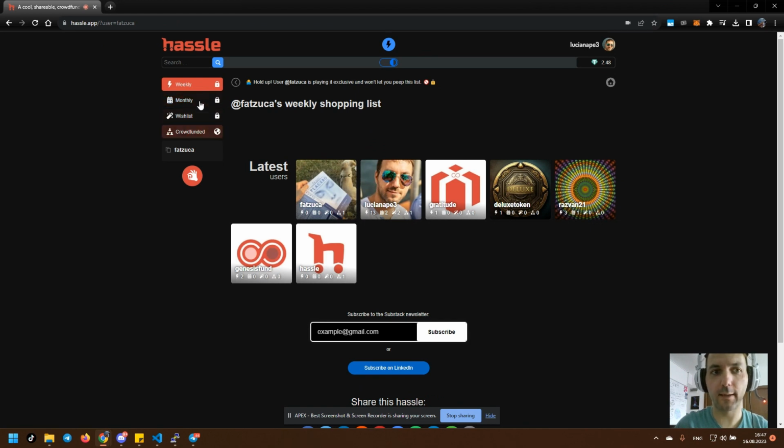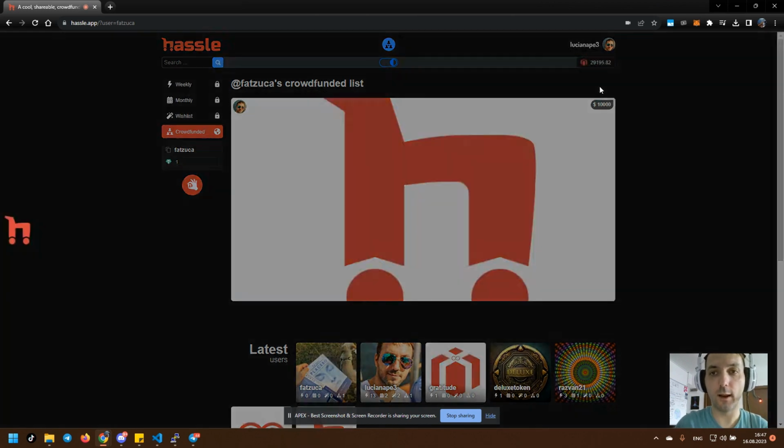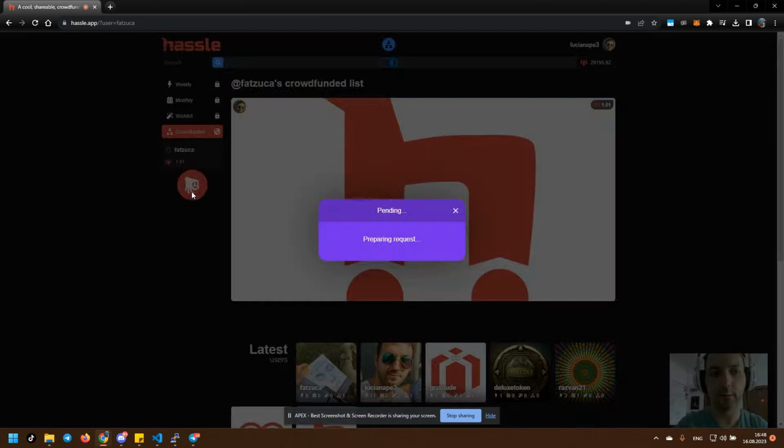So Fatsuka has, of course, 4 categories. Now I can see the first 3 are private, so I cannot see them, right? But the last one is public. So I can choose the currency that I want to transfer, that I want to fund with. So I will choose gratitude token as the currency that I want to fund with. So one gratitude token, I will click the button over here, right?